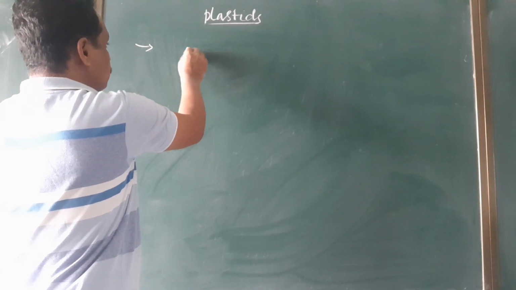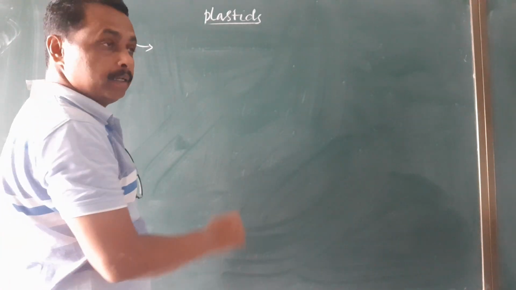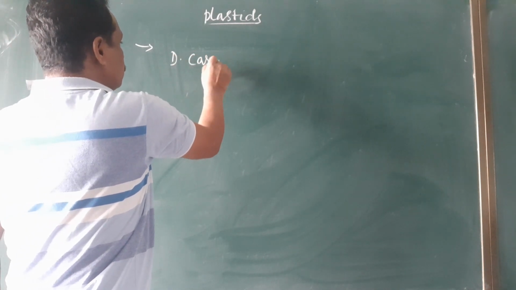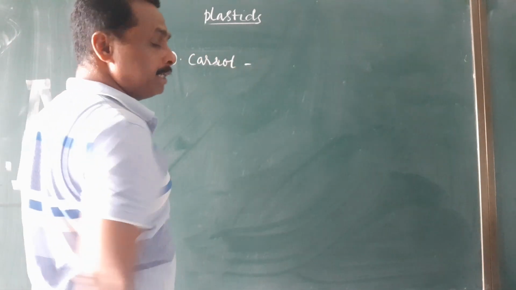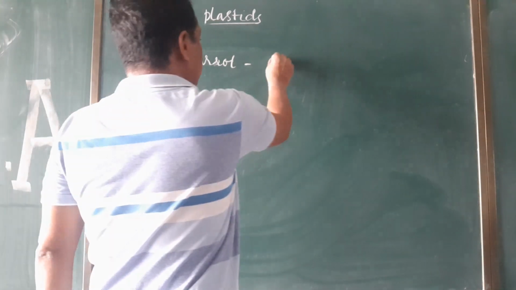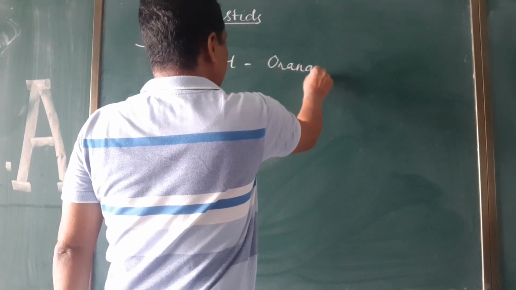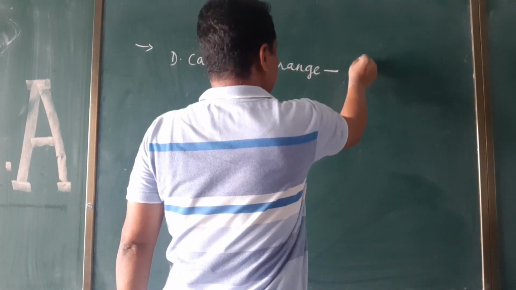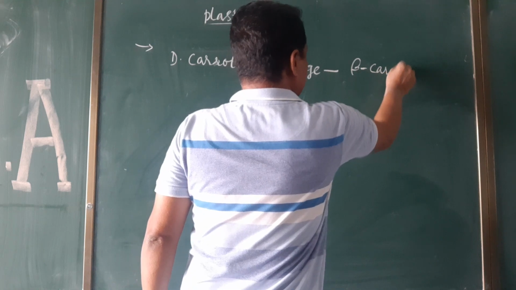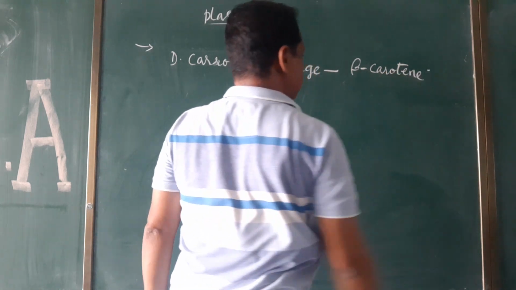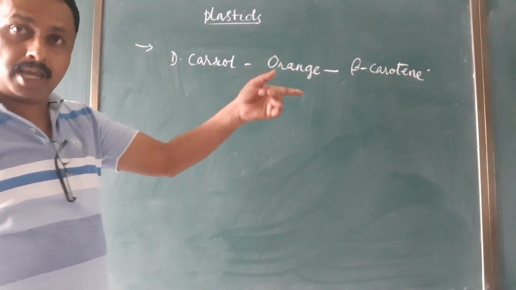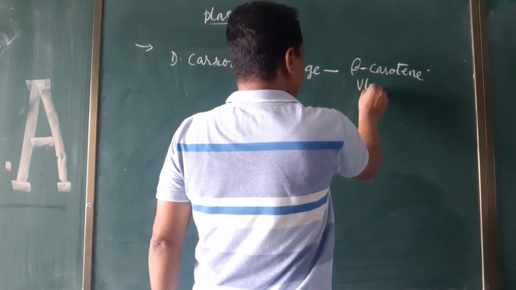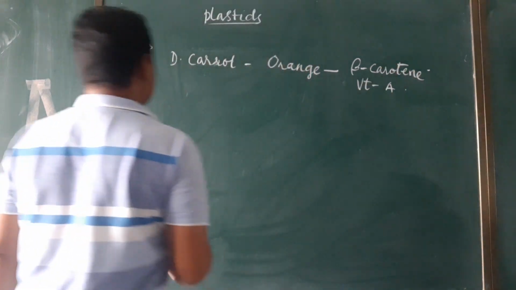Alright. So first one is the parts of the plant, that is, suppose carrot. Carrot will be orange color. For this orange color, which pigment is present? Beta carotene pigment. This beta carotene is a precursor for vitamin A.